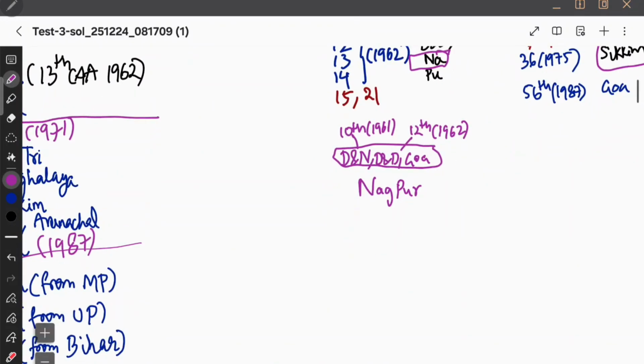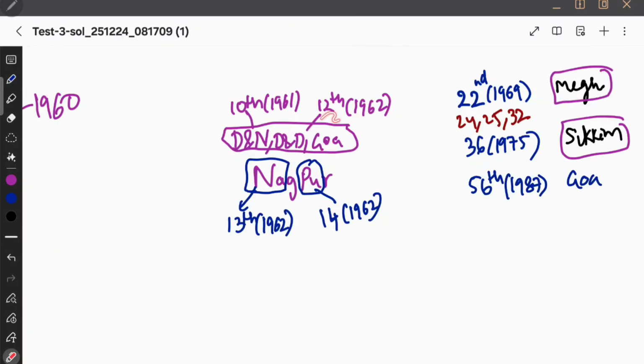Nagpur. So in Nagpur, the Nagaland, that Nagaland was through the 13th CAA 1962, and the 14th CAA 1962 is Puducherry. So can you memorize: Dadra and Nagar Haveli through the 10th, and Daman and Diu, Goa through the 12th. Anyways, all these three became part of the Indian Union. It's not that they became states, because Goa became a state in the 56th Constitutional Amendment Act 1987. So Goa initially became part of the Indian Union in 1962, but it finally became a state through the 56th Constitutional Amendment Act 1987. And we have Nagpur: 13th Constitutional Amendment Act 1962, and Puducherry: 14th Constitutional Amendment Act 1962. Remember these three, and remember the trick Nagpur.